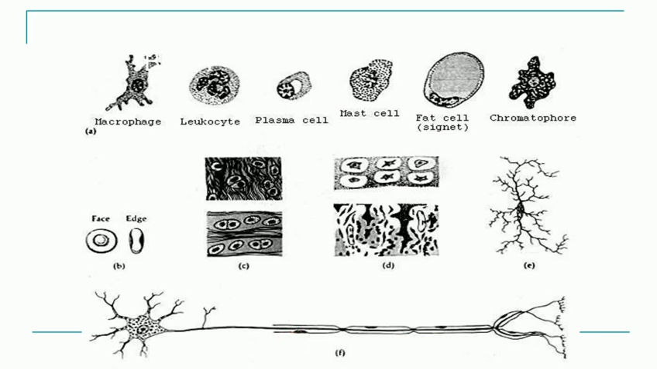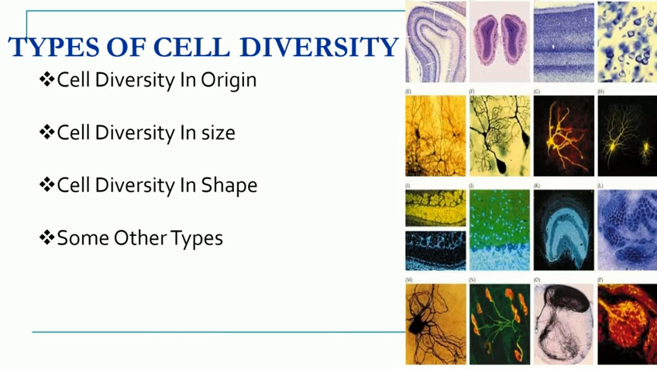In this picture, you can see different types of cells, like macrophages, leukocytes, also called WBCs, plasma cells, mast cells, fat cells, then the color-producing chromatophores, neurons. So there are different types of cells which are specialized for different functions in the body. There is cell diversity in origin, in size, and in shape as well.